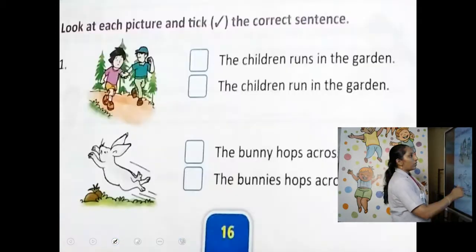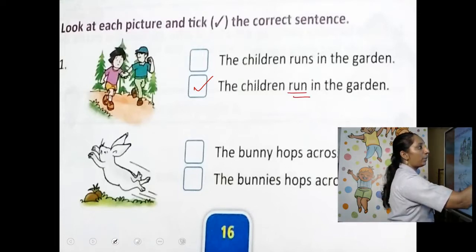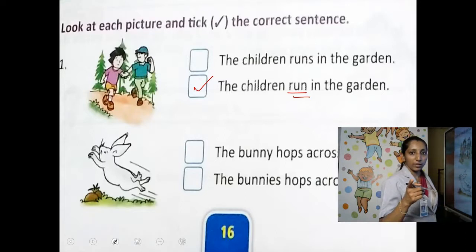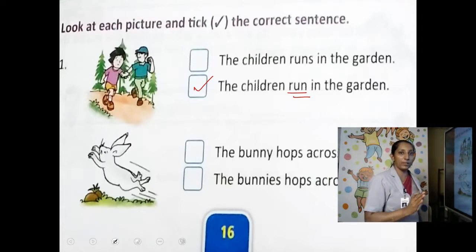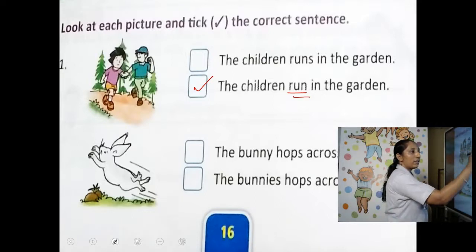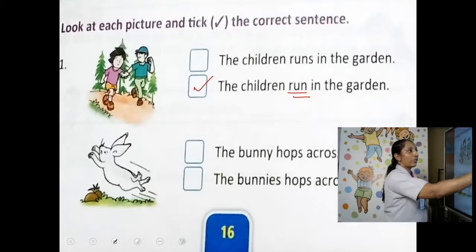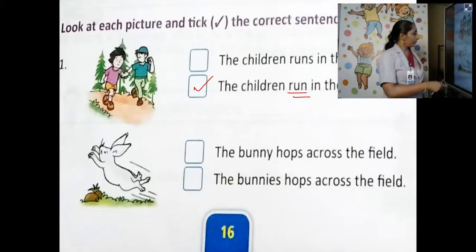Why children run? Because children is plural. Children is plural, so the noun should be plural. Here, children runs. Runs is singular, no? If the subject is singular, the verb should be singular. It cannot go with a plural verb. Here the subject is plural, so it should go with a plural verb. So, children run in the garden. Clear? Do that now itself.